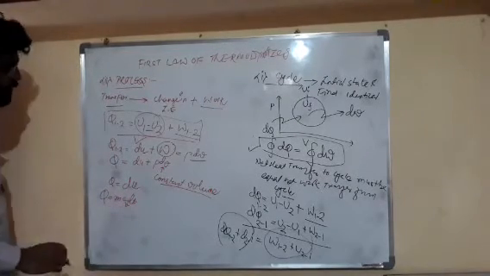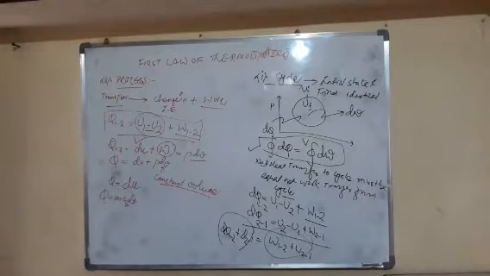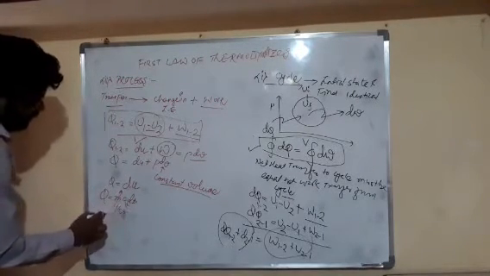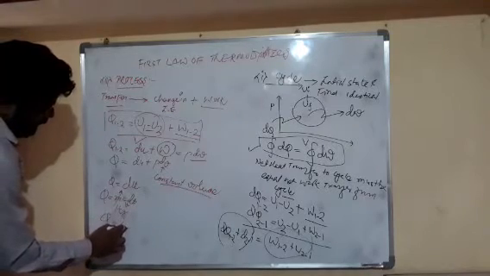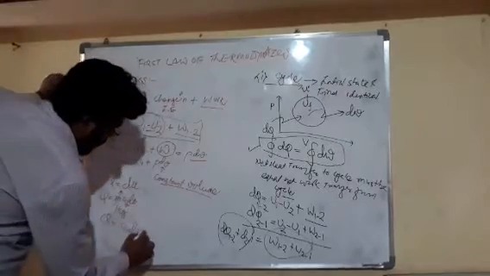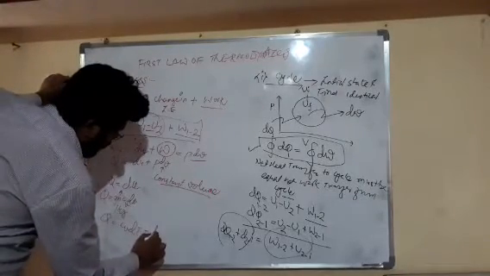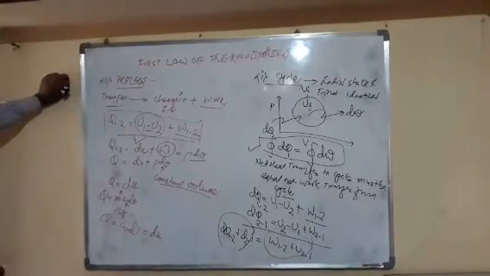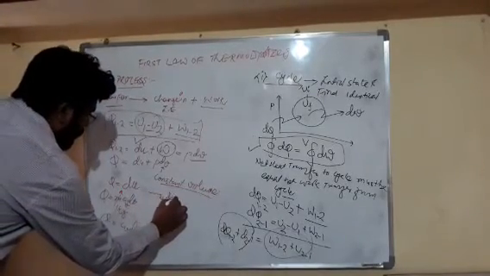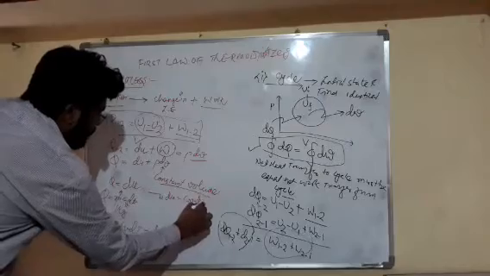Here volume is constant, so we can take Cv. We are taking mass as 1 kg, so Q is equal to Cv dt, which becomes equal to du. So du is equal to Cv dt.